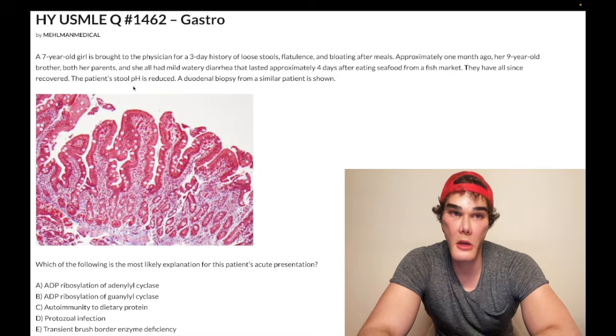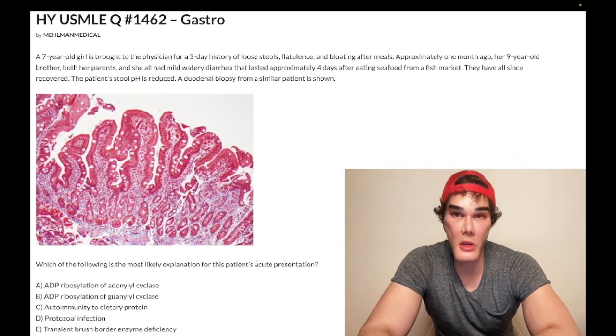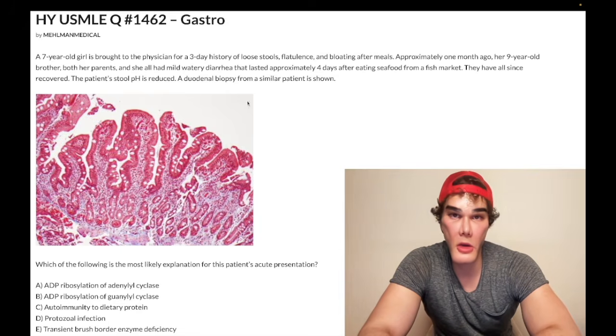I'll talk about this as we move through the clip. It's a very easy, buzzy point, though, if you know it. A duodenal biopsy from a similar patient is shown, which I'll talk about as we move through. Which of the following is the most likely explanation of the patient's acute presentation, which means her 3-day history here?